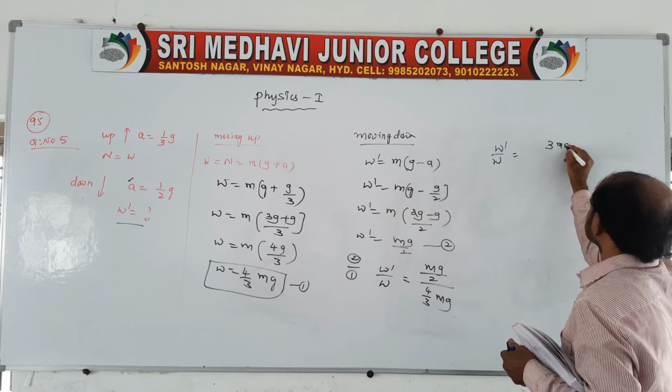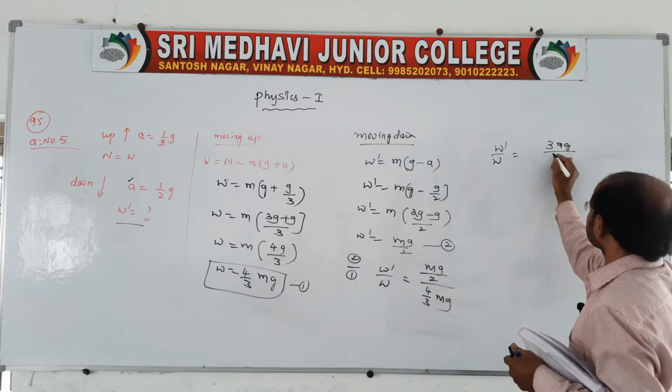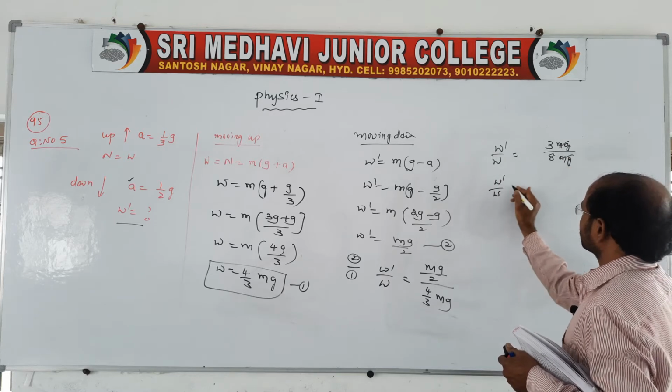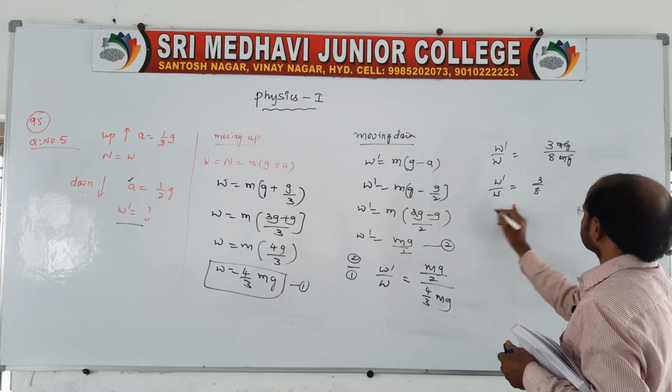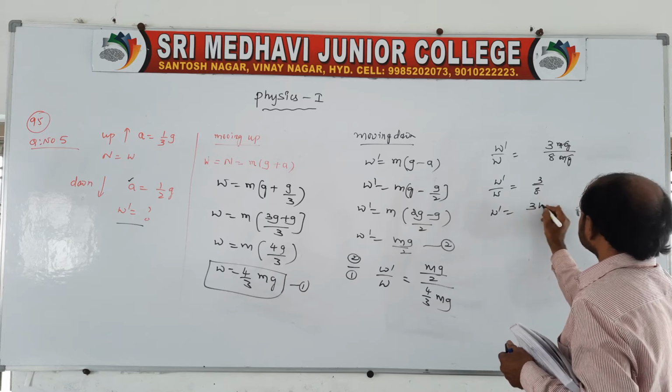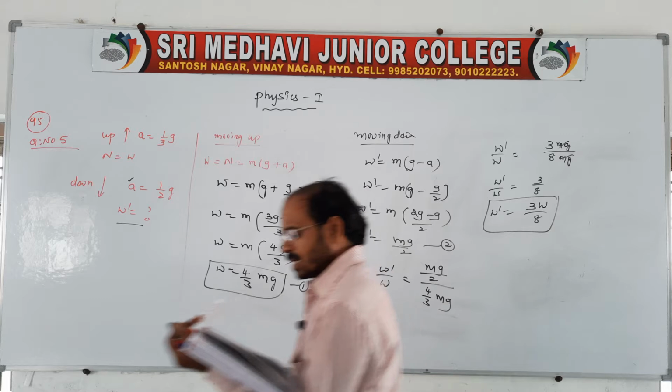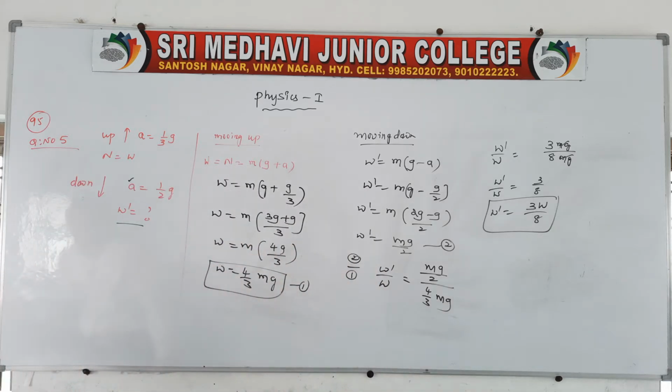So 3 mg by 4 into 2 is 8 mg, which may be cancelled. W' is equal to W into 3 by 8. So W' is equal to 3W by 8. This will be the answer for the given question.